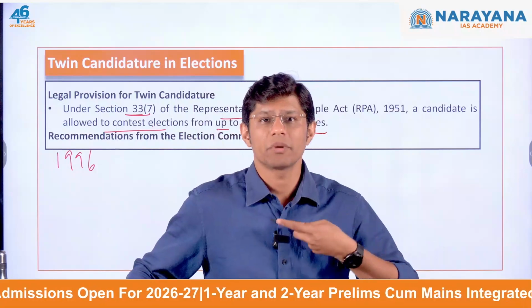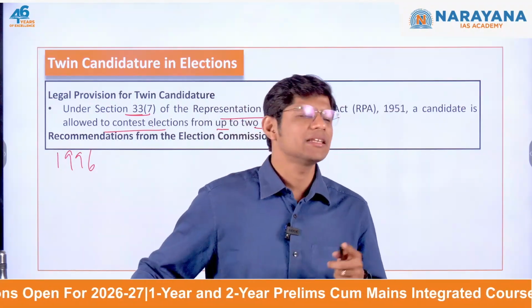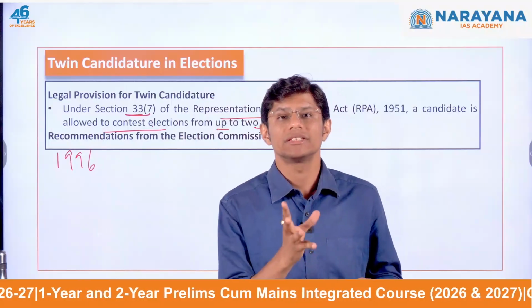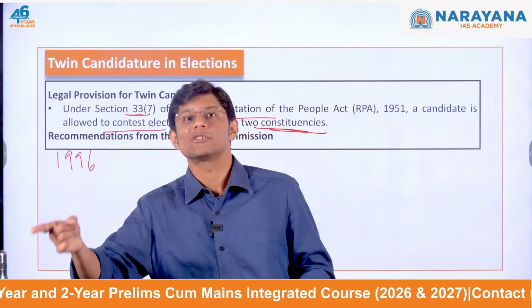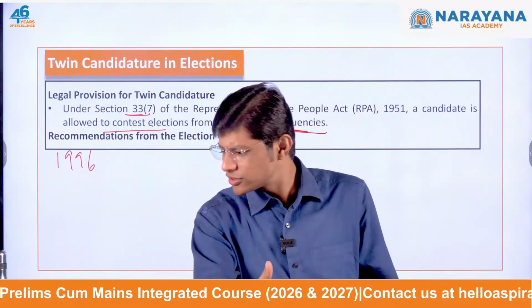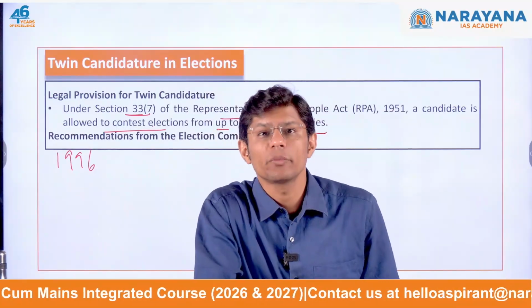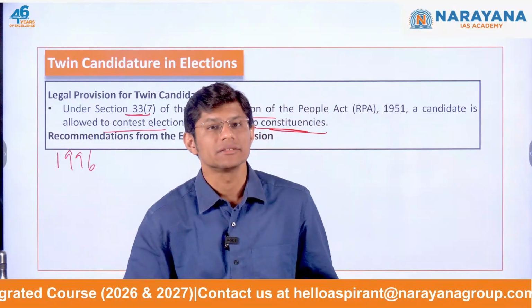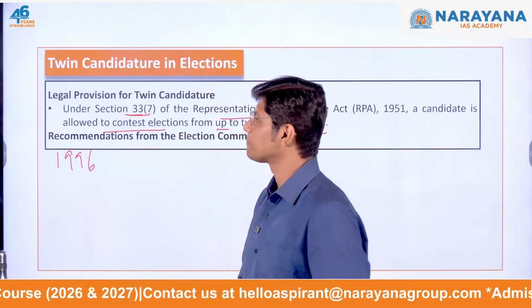Whose money is it? It's the people's money. That's the reason the commission proposed that if a candidate wins from both the seats, they should bear the financial cost of the by-election. It suggested 5 lakh rupees for the state assembly election and 10 lakh rupees for the Lok Sabha election. So this is the topic.